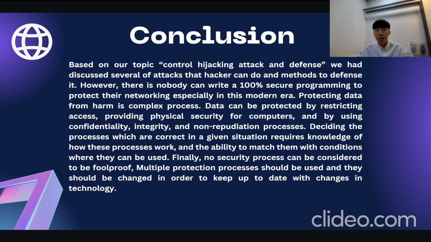Data can be protected by restricting access, providing physical security for computers, and by using confidentiality, integrity and non-repudiation processes. Deciding which processes are correct in a given situation requires knowledge of how these processes work and the ability to match them with conditions where they can be used. Finally, no security process can be considered foolproof. Multiple protection processes should be used, and they should be changed in order to keep up to date with changes in technology.